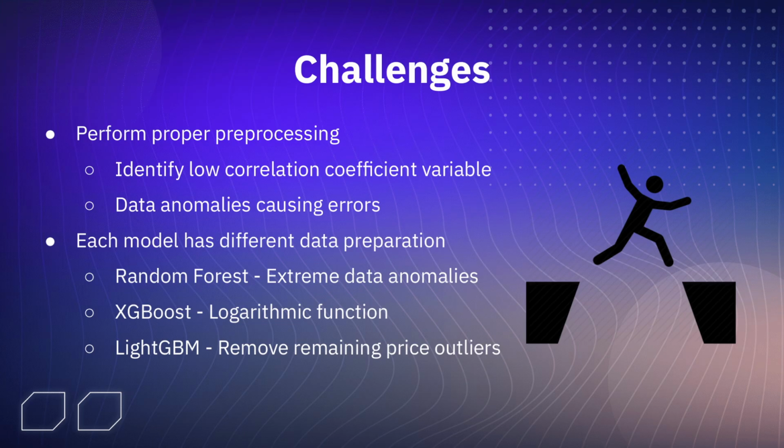Starting with random forest, its extreme data anomalies were removed based on the conditions set by us to reduce their effect on our prediction. Secondly, XGBoost further requires a logarithmic function to account for skewed data to be removed. Lastly, LightGBM requires any remaining price outliers to be removed before the model can be applied.